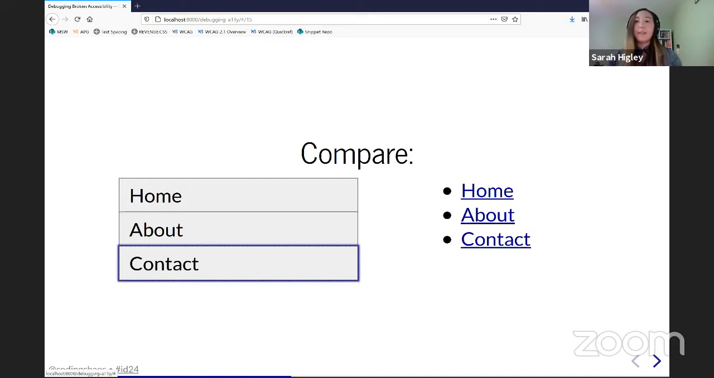So as I tabbed, NVDA for each link just read the name of the link and then the fact that it was a link, or visited link in this case. So it does what the bug says. It's not reading the index and position of items in the list.